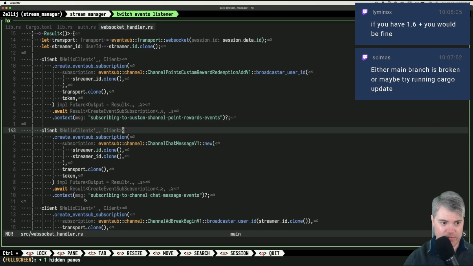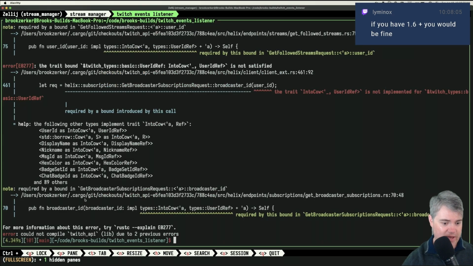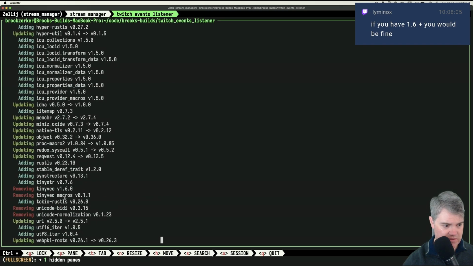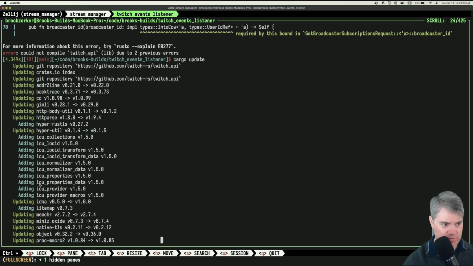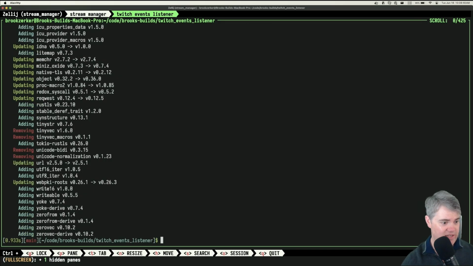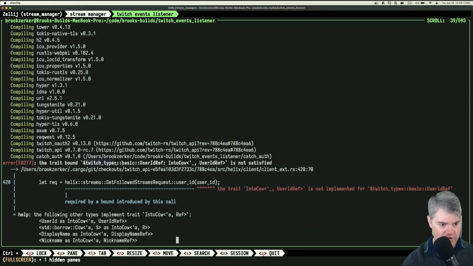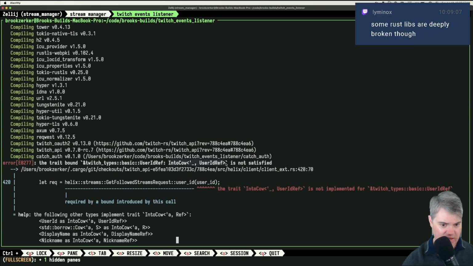Yeah, it probably is main branch is broken, isn't it? We can try cargo update. I don't imagine that it would work in this specific case because let's see. I don't think they did anything with Twitch API here, unless the problem wasn't in Twitch API. Yeah, okay. So same problem here. Now Twitch types basic user ID ref into cow is not satisfied.